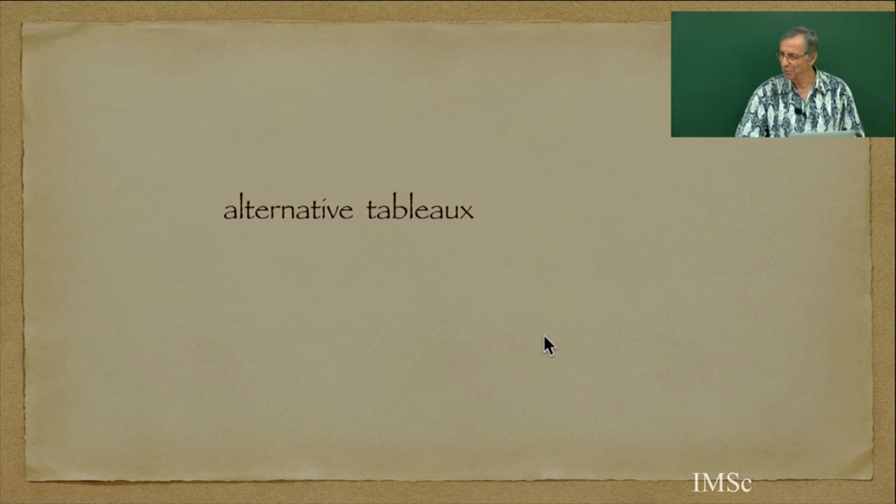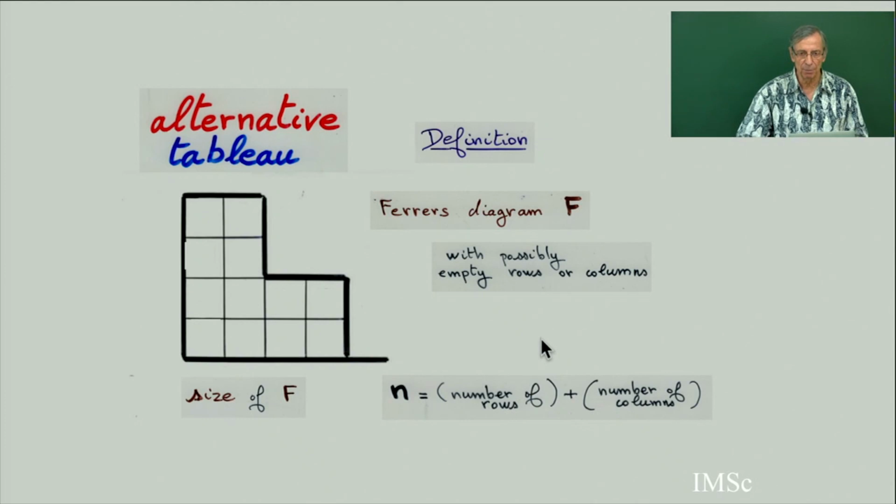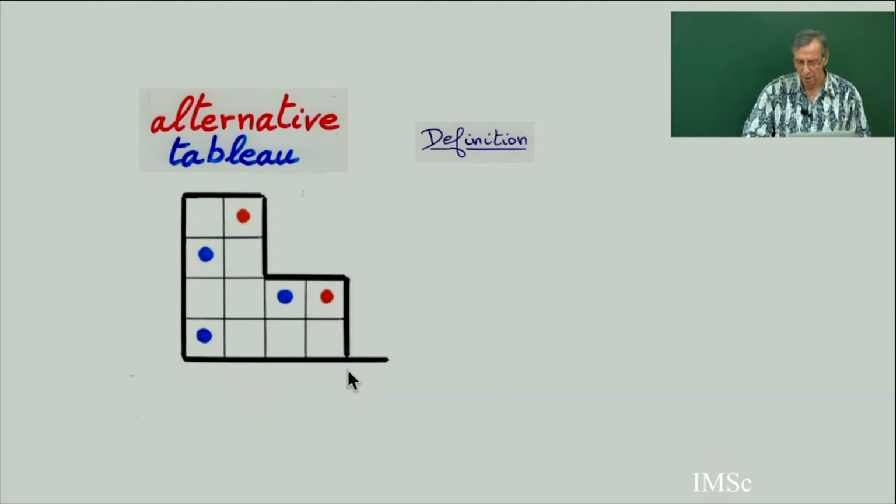So we have defined already, I just repeat the definition. Alternative tableau, it's a Ferrer diagram, such that in extended Ferrer means that maybe some column or some row are empty. So it's just 2 paths. You have 1 path like this, which is a hook, and then you have a path going east or down, and here you see there is an empty column. So it's just a trivial extension of partition of an integer. N will be the total number of rows and columns. So N will be the length of this path on the northeast border, on the southwest border, and the definition of an alternative tableau. We already defined, but it's good to repeat the definition.